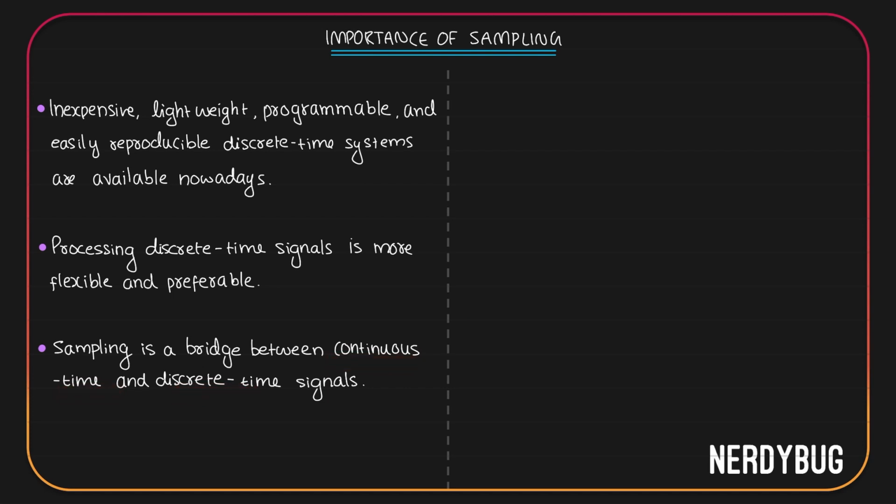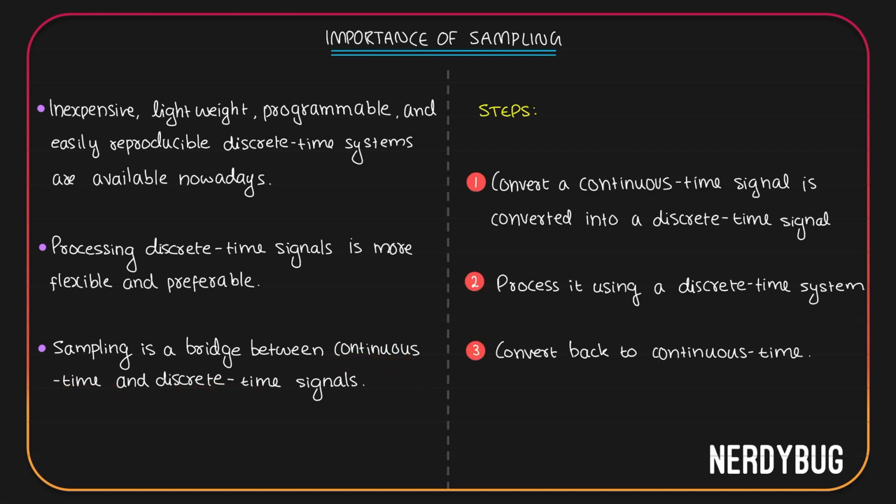What we do can be explained in three steps. First, we take the continuous time signal that we want to process, we convert it into a discrete time signal using sampling. And then we process the discrete time signal using a discrete time system. After that, we'll convert it back into a continuous time signal.